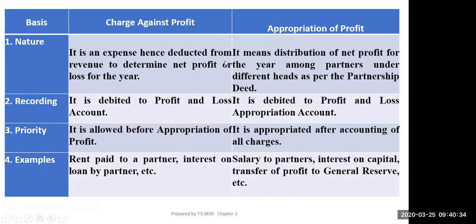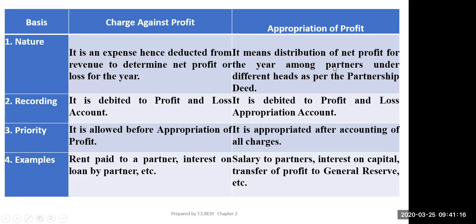Now, this is the next, difference between charges and appropriation of profit. First is nature. A charge is an expense, hence deducted from revenue to determine net profit or loss. Means if the word given is charge, that must be deducted from P&L account. Appropriation of profit means distribution of net profit for the year among the partners under different heads as per partnership deed. Means all the amounts which are going to be distributed among the partners will be done through appropriation of profit.